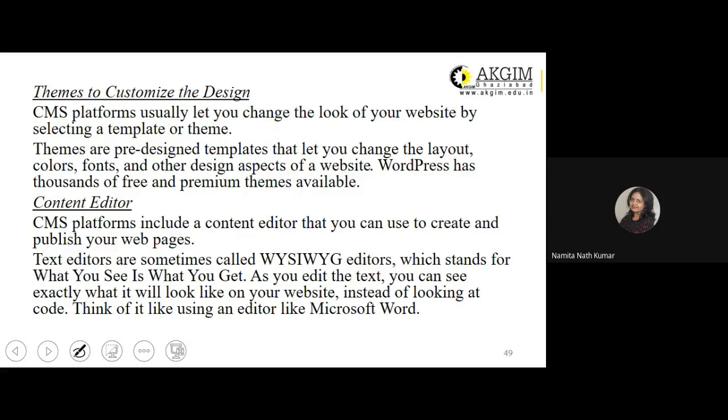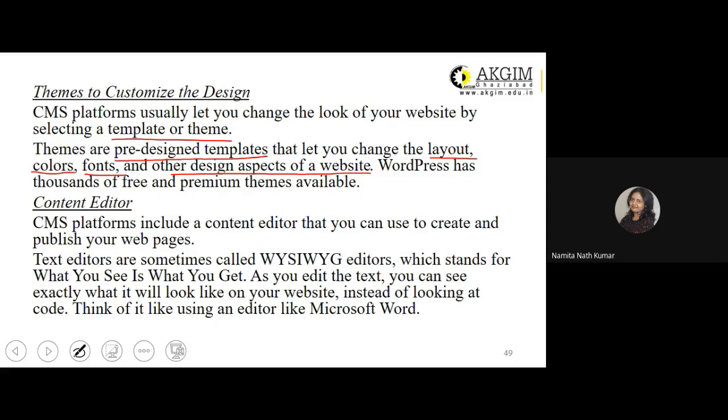These CMS platforms usually let you change the look of your website by selecting the template or theme. What are these templates or themes? They are pre-designed templates that let you change the layout, the colors, fonts, and other design aspects of the website. WordPress has thousands of free and premium themes available.